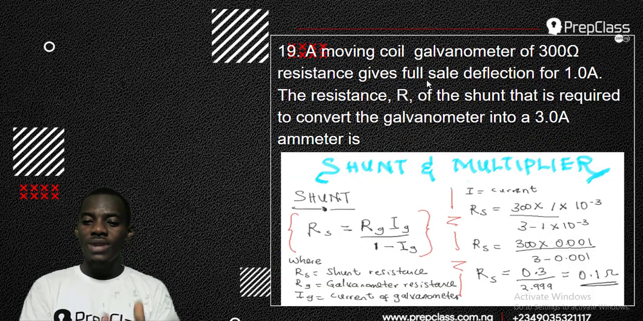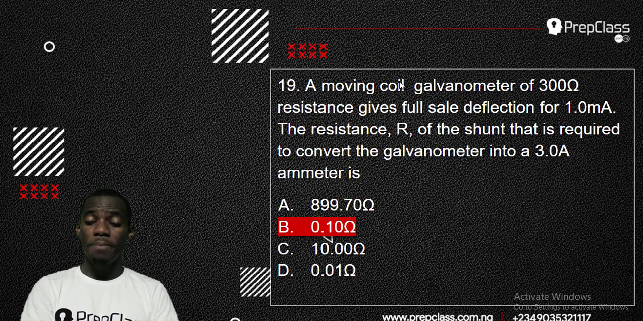So we have milliampere. That's 1 times 10 to the power minus 3 over 3, and that 3 is the current, 3 ampere, minus 1 times 10 to the power minus 3, which is the galvanometer current, 1 milliampere. So that will give me 300 times 1 times 10 to the power minus 3. In this case, you have to break it down: 0.001 over 3 minus 0.001. So I have 300 times 0.001, which gives 0.3 over 3 minus 0.001, that is 2.999. If you divide that, you get 0.1 ohms, and that is the shunt resistance, 0.1 ohm, and that makes option B the correct answer.